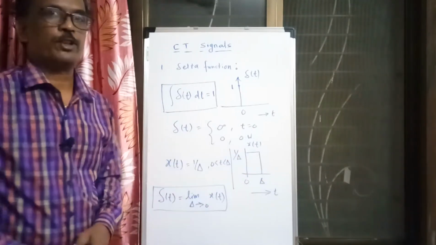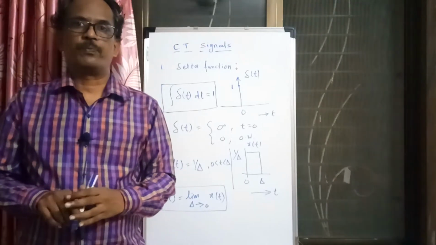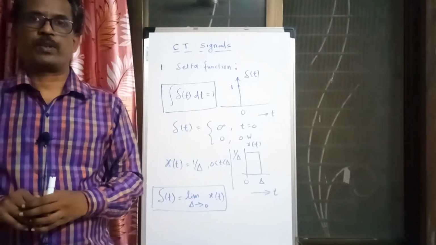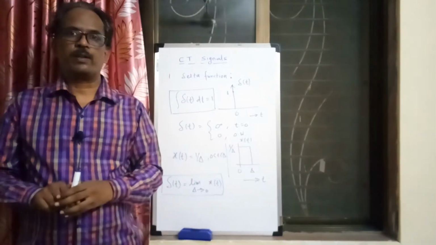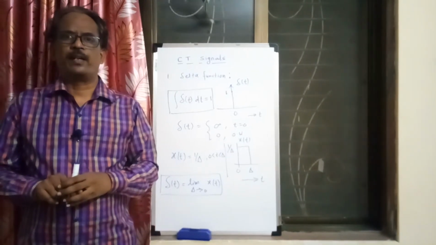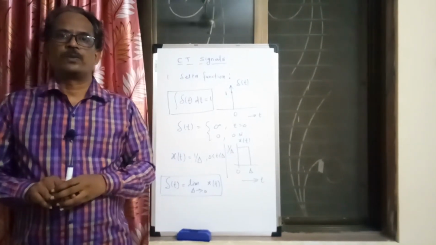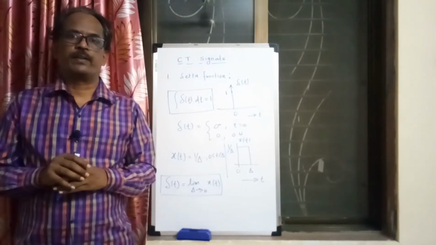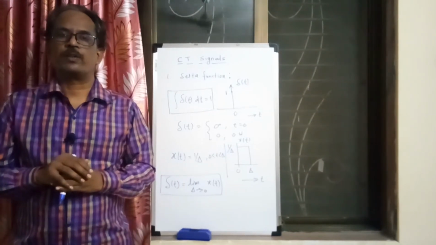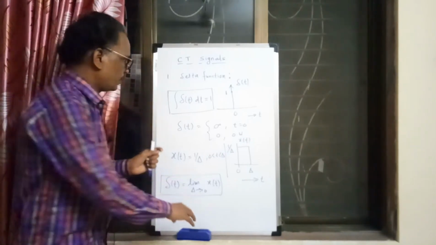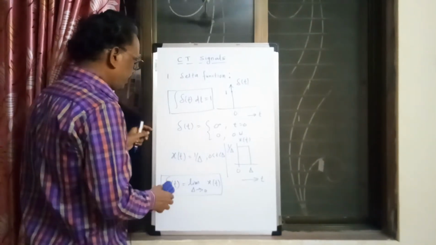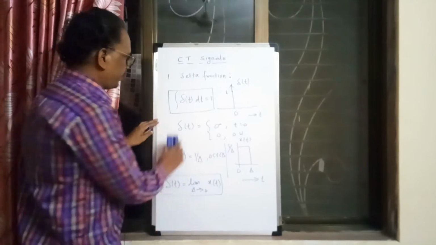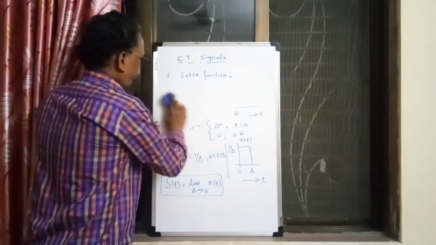So there are so many functions whose area is 1. So the delta function can be realized practically by using a rectangular pulse, a triangular pulse, and so many other pulses. So the pulse signal, or any kind of signal whose area is 1, can be used for representation of the delta function. So this is about the delta function. You must have understood its value and its area.